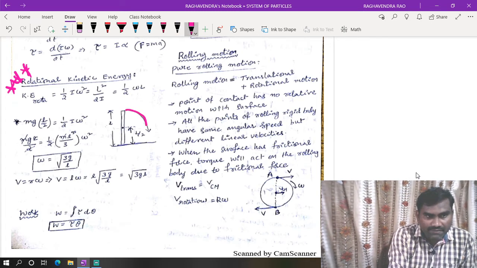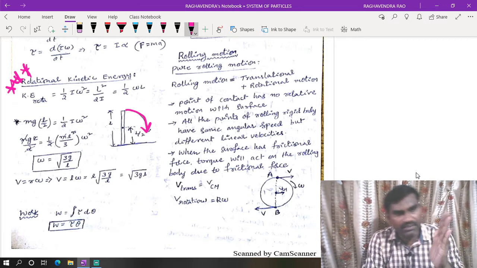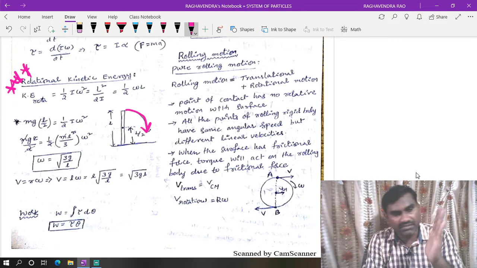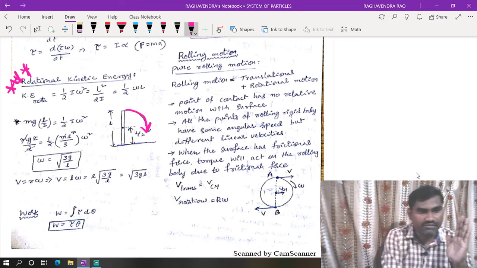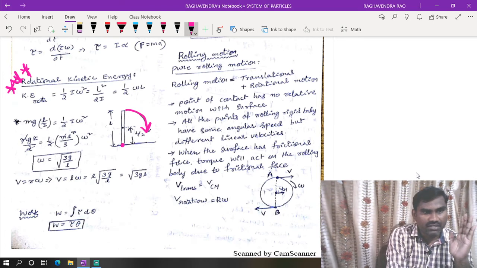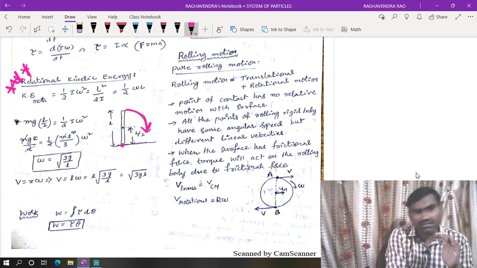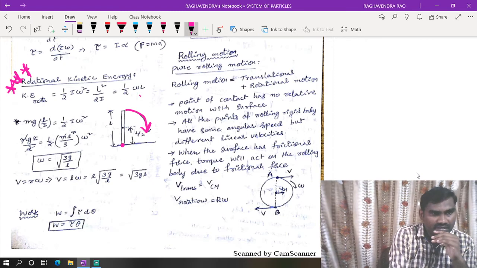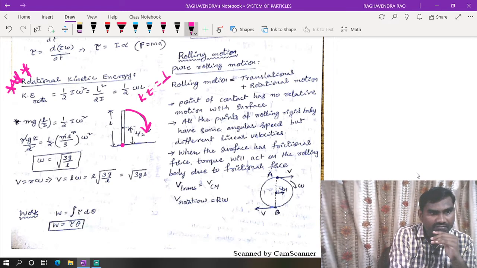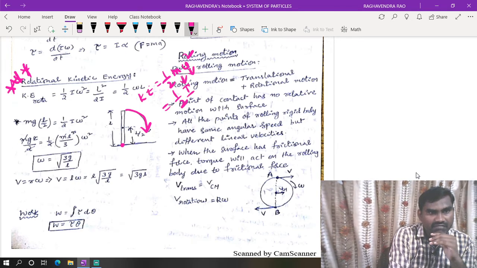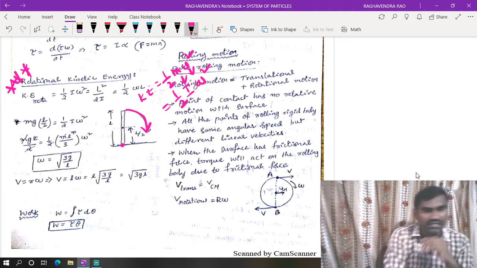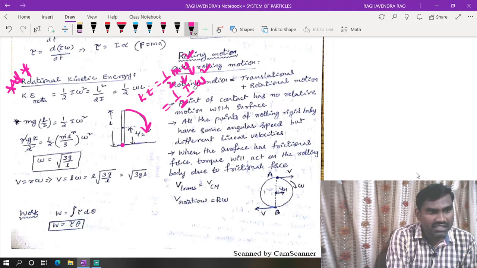Now it is falling like this, with respect to this end, which is a fixed point. This end is fixed, and now it is moving like this. This is called rotational motion. So kinetic energy is half mv square. In the place of mass we take I, and in the place of velocity we take angular velocity, so half I omega square. This is rotational kinetic energy.